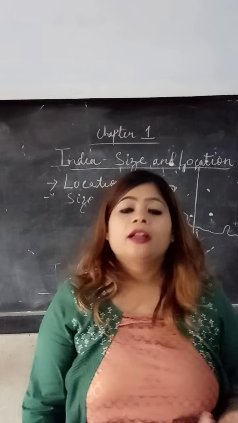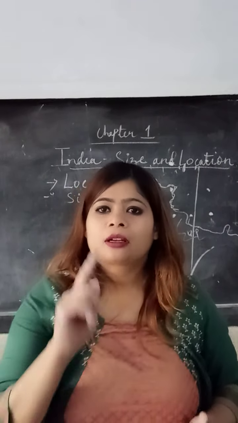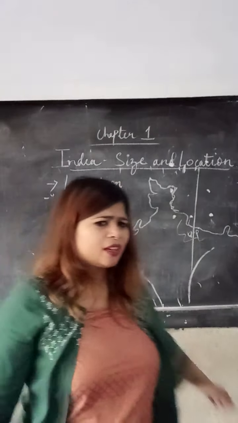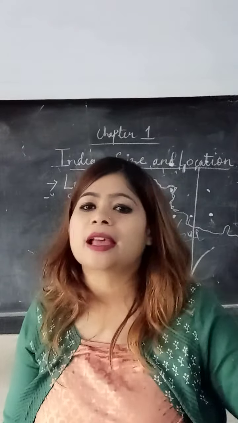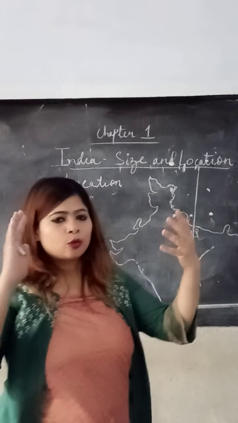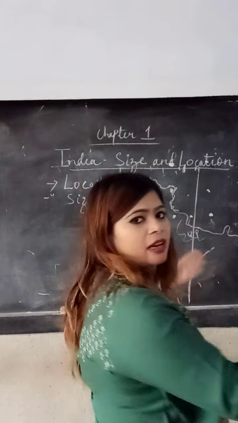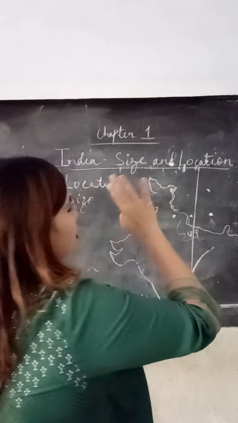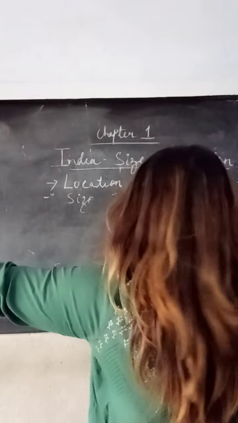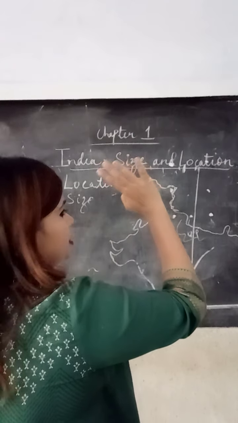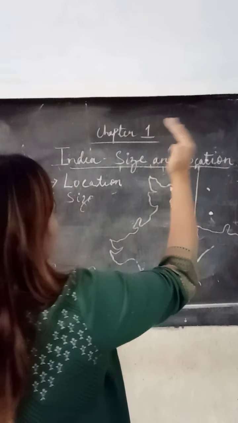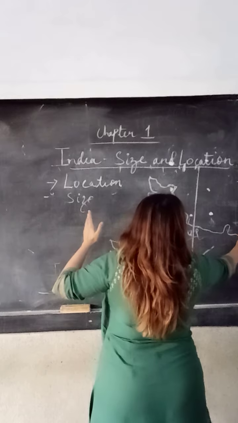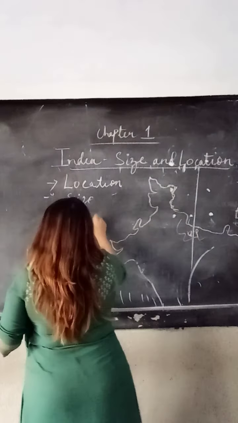Why? Number one, to avoid confusion of time. Children, we all know that the sun rises from the east and sets in the west. So if you take a globe, if I stand according to your direction, the globe moves from west to east. So when the earth moves from west to east, it will rotate like this. So we all know that Arunachal Pradesh is in the east and Gujarat is in the west.